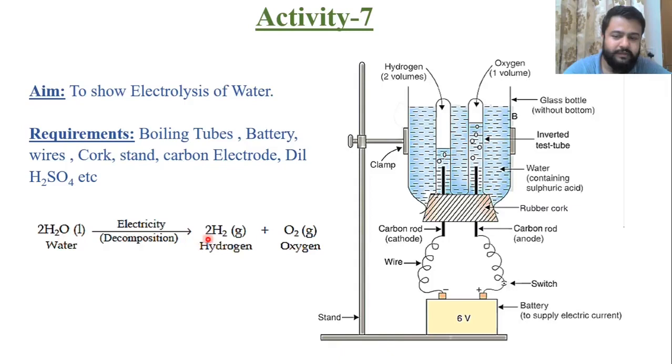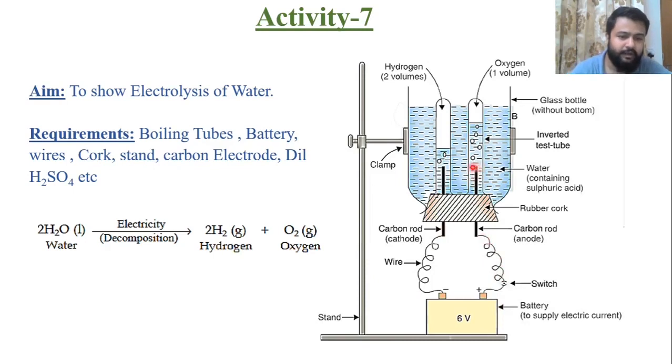This H2O converts into H2 and O2 gas. Now in this we are taking a glass bottle without bottom and we invert it and we close this particular opening with the help of a rubber cork. Now in the rubber cork we make two holes and put a carbon rod which is connected to a 6-volt battery. This negative terminal is known as cathode and this positive terminal is known as anode.